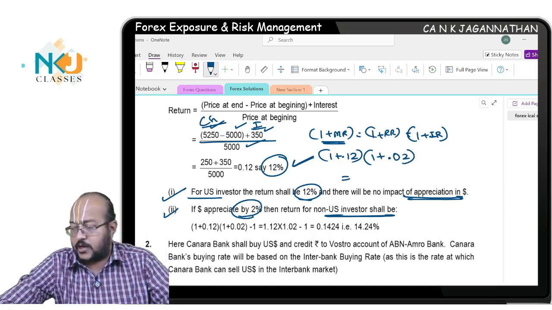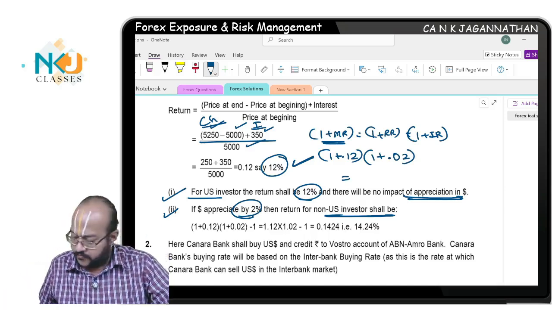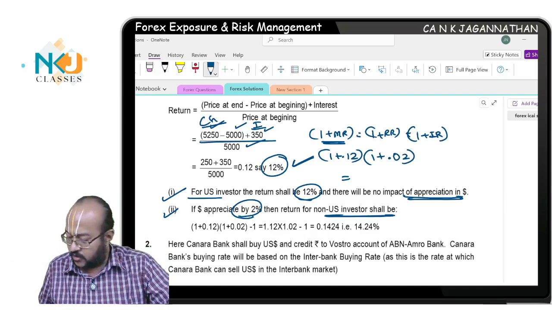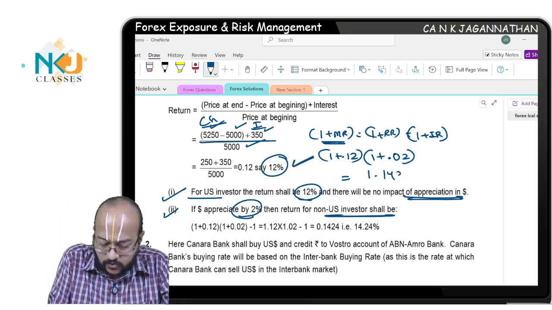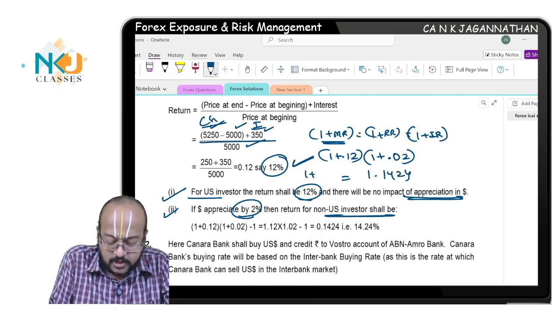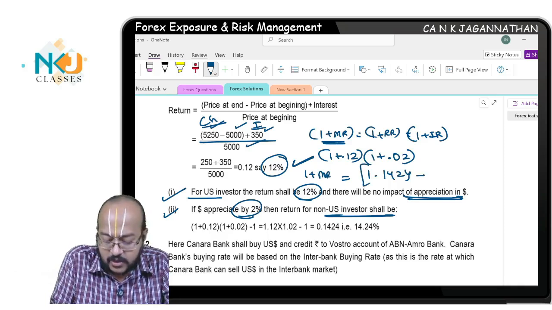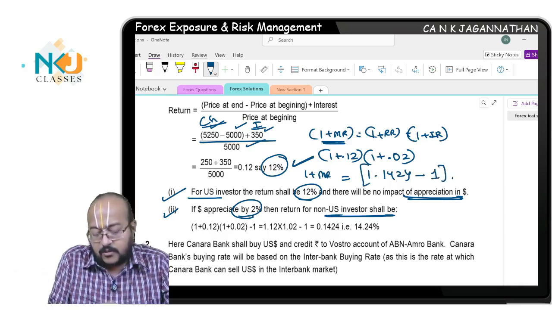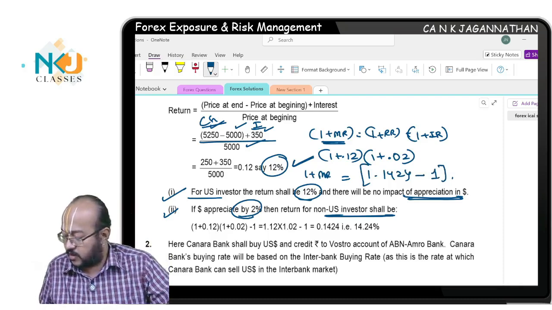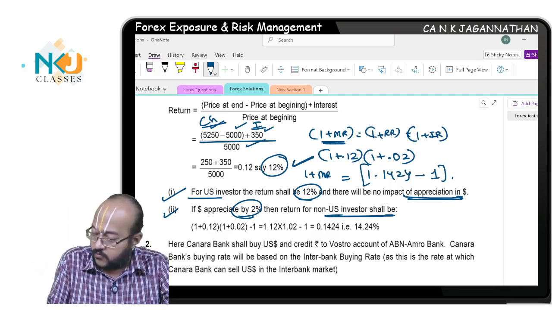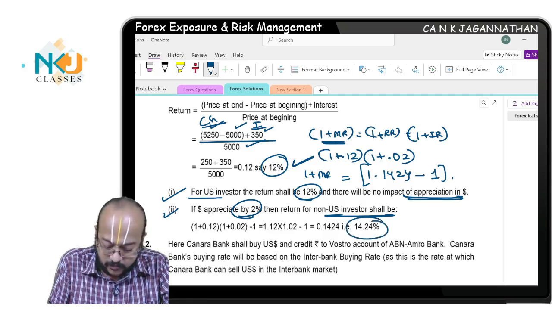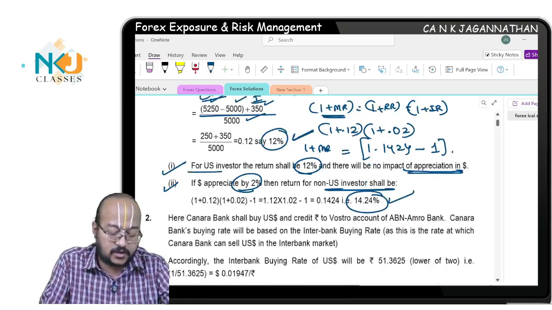Take your calculator, 1.12 into 1.02, how much is that? 1.1424. This is 1 plus the money rate, the required rate, correct? So to get the money rate, you simply reduce this by 1, you will get 0.1424, which is 14.24%. Are you understanding how we are calculating?